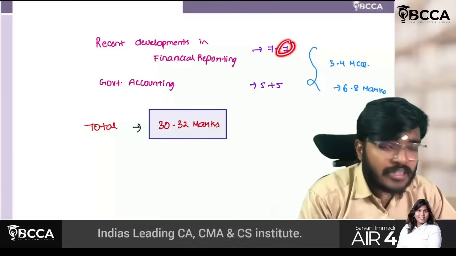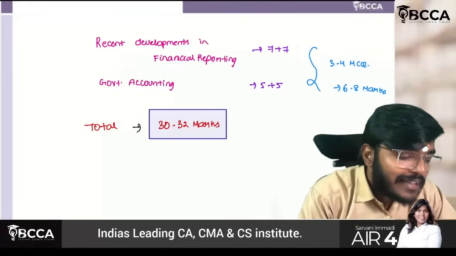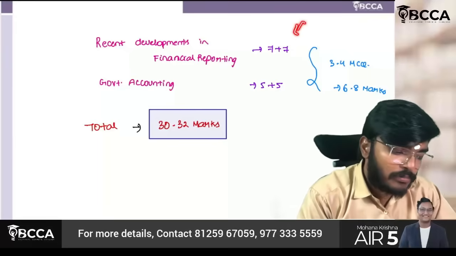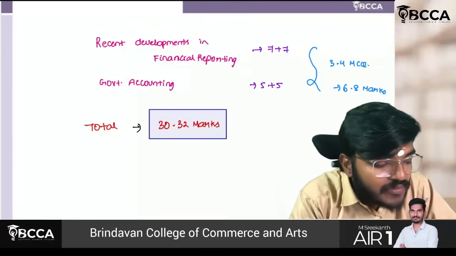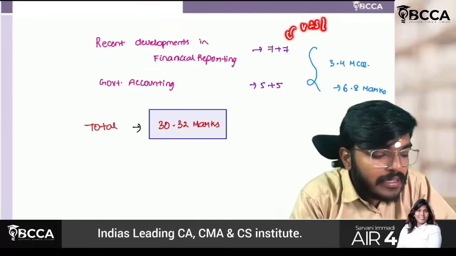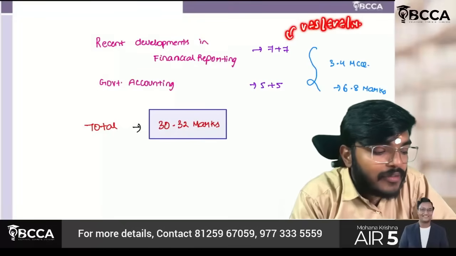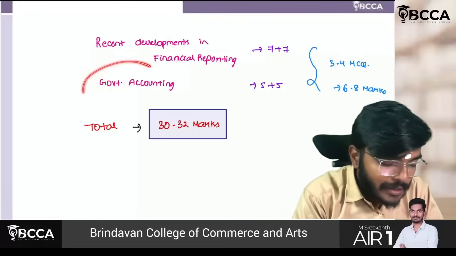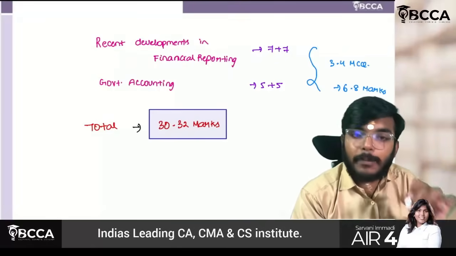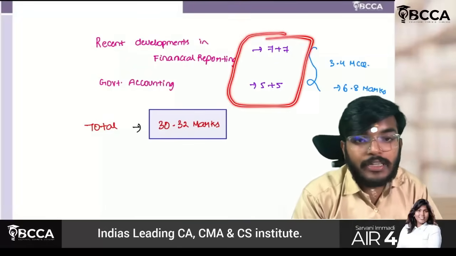Another 7 marks are there. They focus on one practical aspect, but it is also from this chapter only, so I have decided to cover it here. The aspects they will focus on are the value added statement, economic value added, and market value added. These concepts I have also explained here. Government accounting has two 5 marks questions, and together this totals 24 marks.